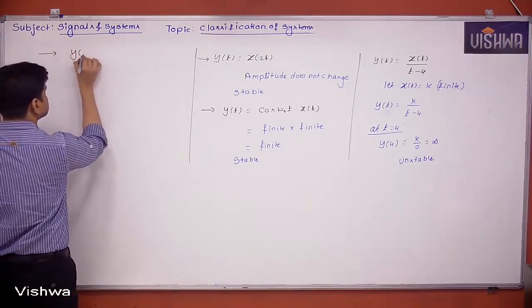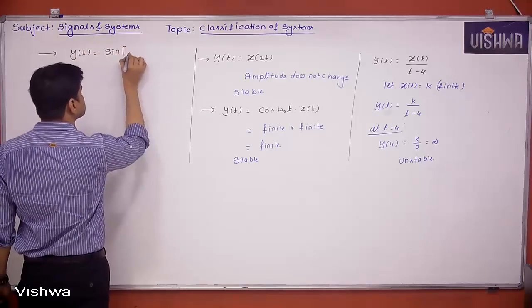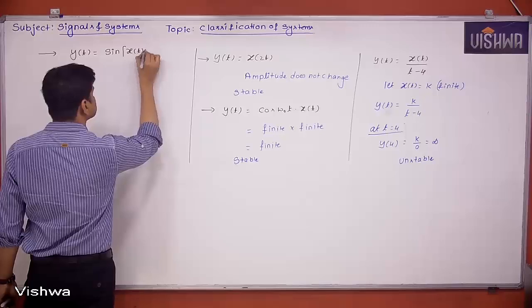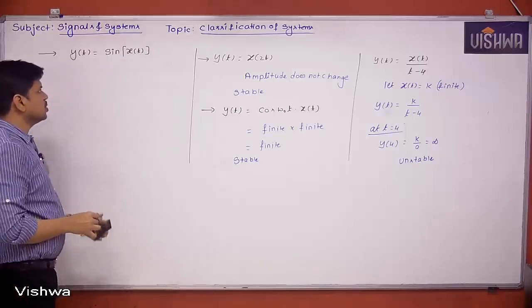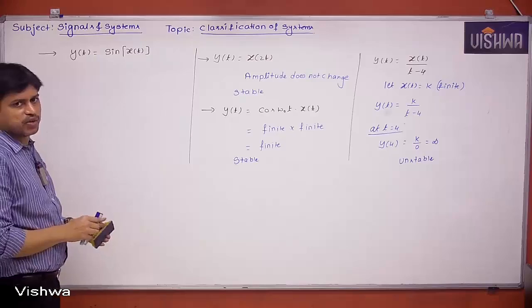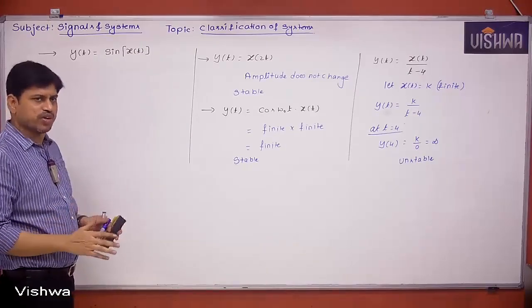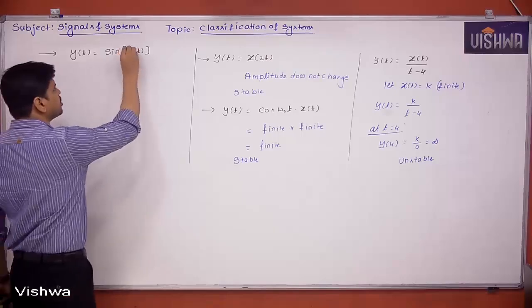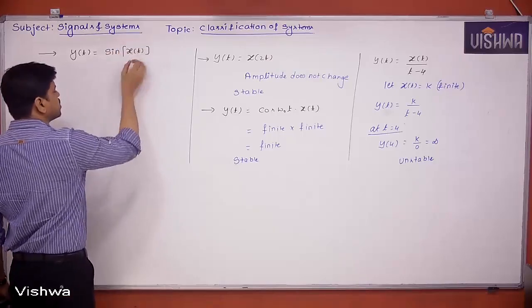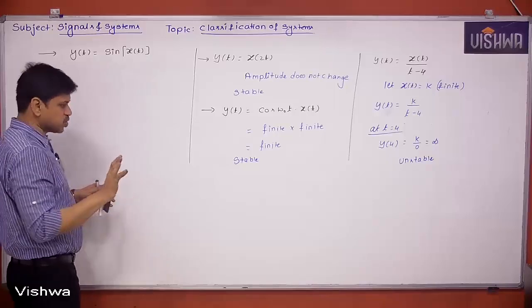Y of t is equal to sine of x of t. It doesn't matter what the input is, the sine value is always between -1 and +1. Whatever the input may be, the sine function is going to give you a finite value. So if x of t is finite, y of t is also finite.